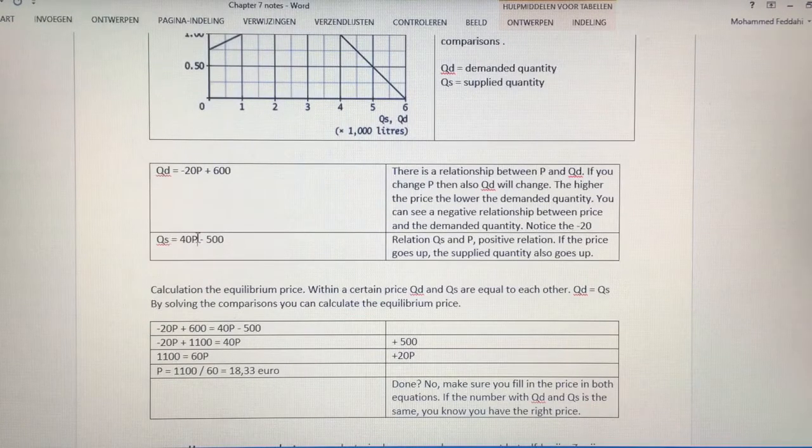And if the price goes up, then the quantity that is supplied goes up also as well. So that's why there's a positive connection between P and QS. However, here there's a negative connection, negatief verband.